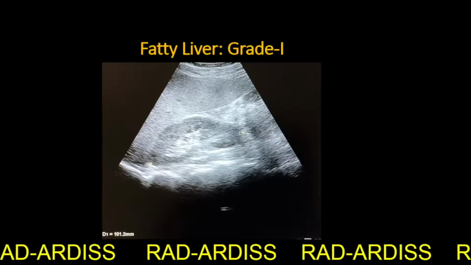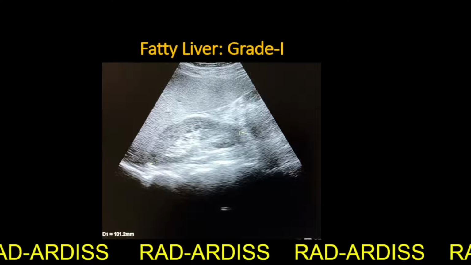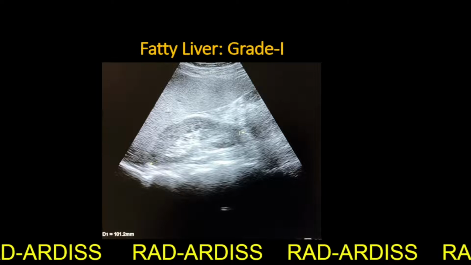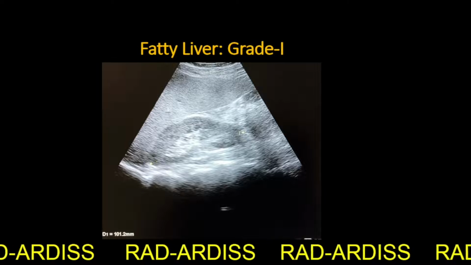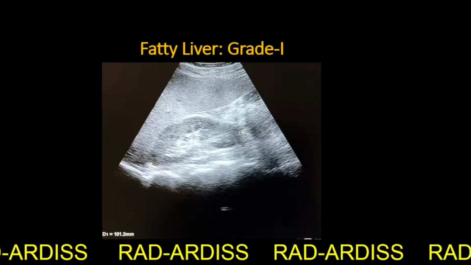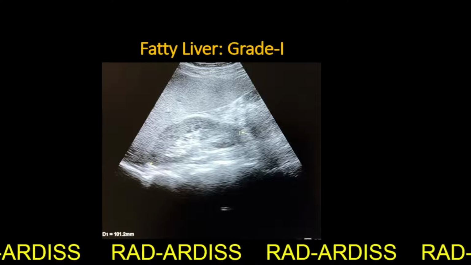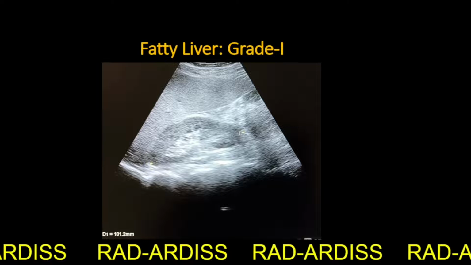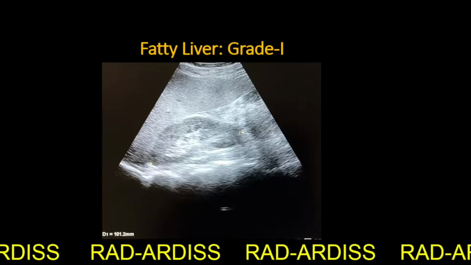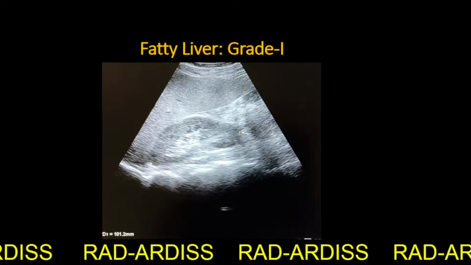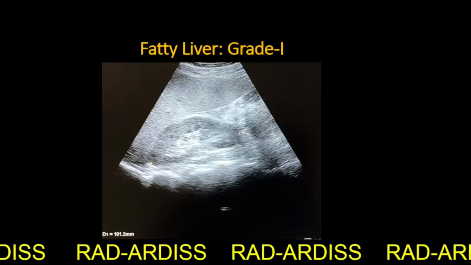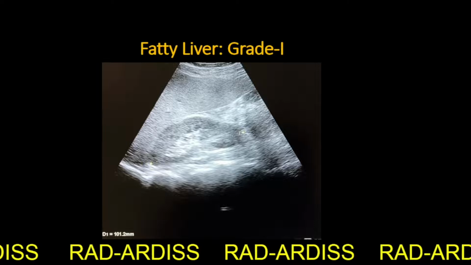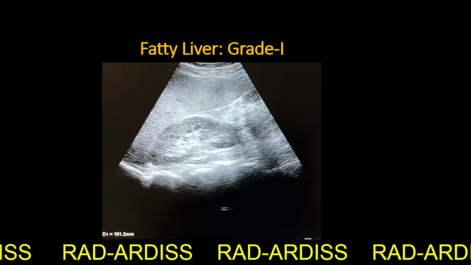Now, as a response to the damage caused by alcohol, initially there is fatty liver, with fatty deposition inside the liver. Grade 1 fatty liver is where the echogenicity of the liver parenchyma increases, so that it is more than that of the renal cortical echogenicity.